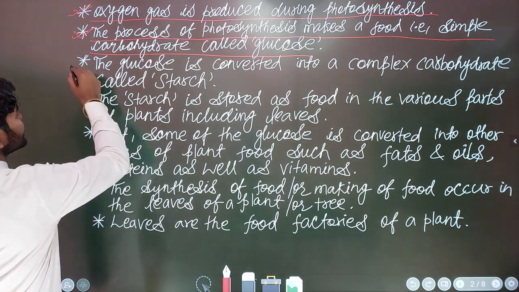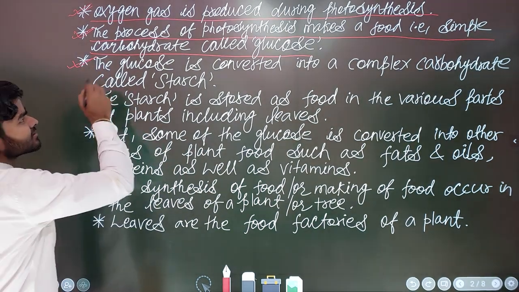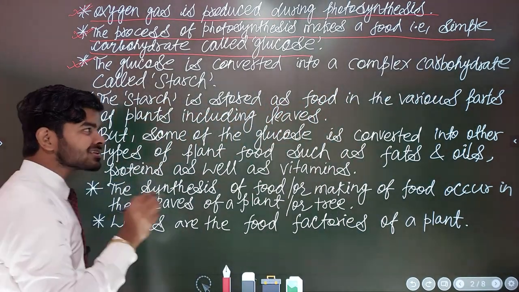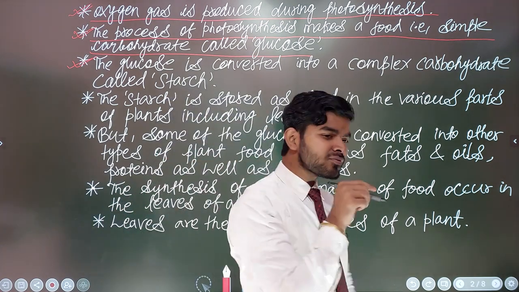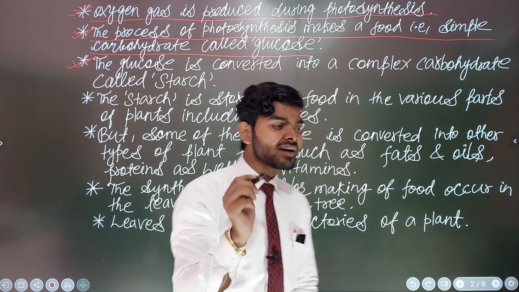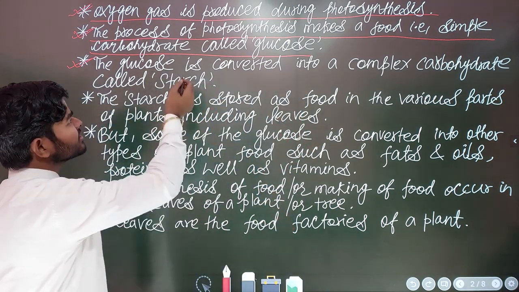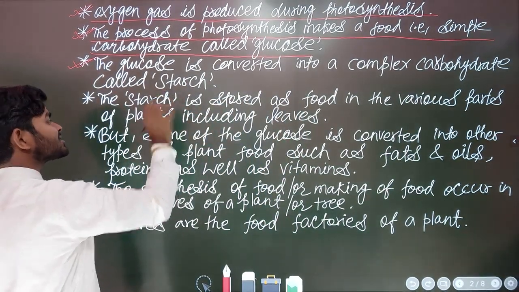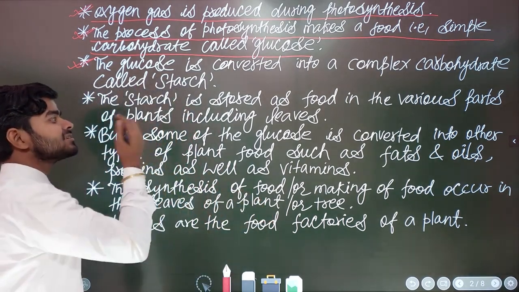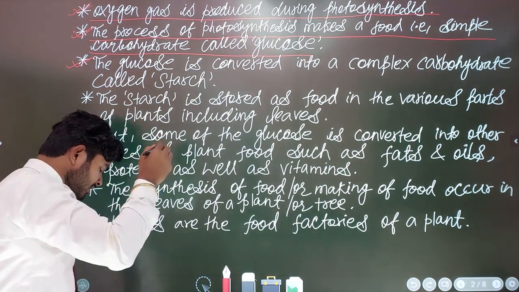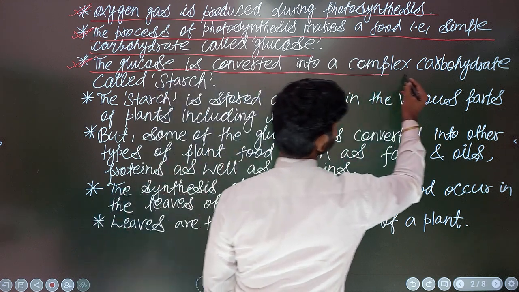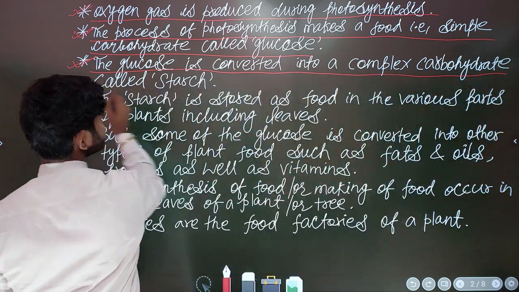Now let us talk about the next point. I have written that glucose is converted into a complex carbohydrate called starch. You may be thinking that glucose is the final food material of photosynthesis, but that is not what is happening. Glucose is converted into starch, and starch is not the final solution, as the starch will also be converted further. But let me explain only this point of view. So this is the most important line, and this line must be underlined.